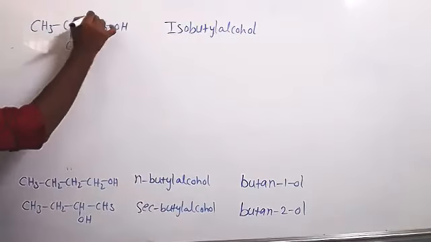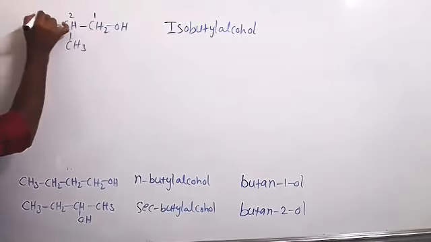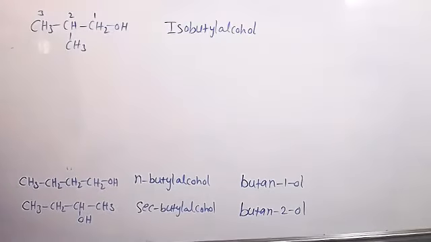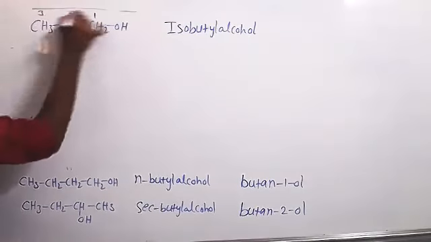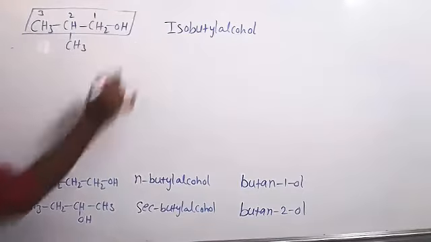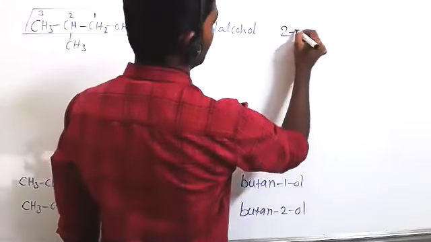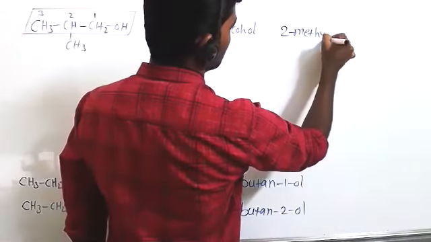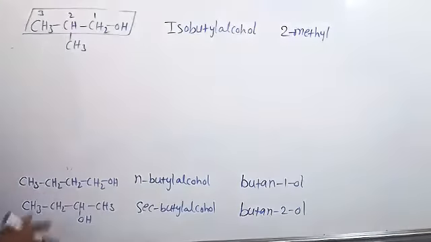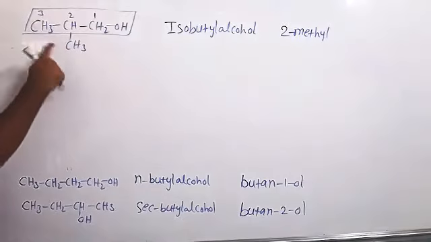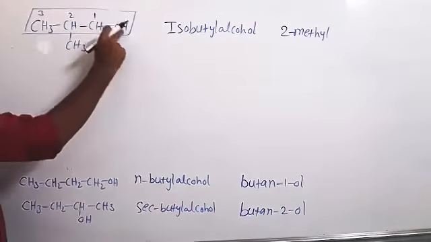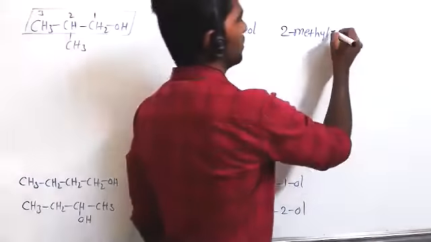The OH-attached carbon is 1, 2, 3. So this is the longest carbon chain. The second carbon is attached to a methyl group. So 2-methyl. Next, the longest carbon chain has 3 carbons. So propan, the first carbon has OH, no? So propan-1-ol.